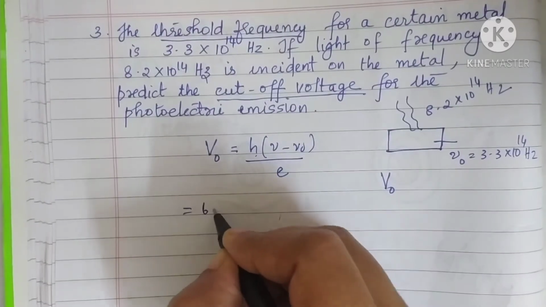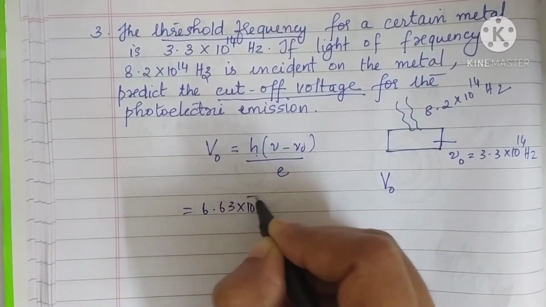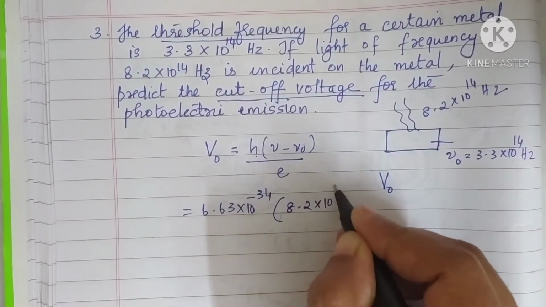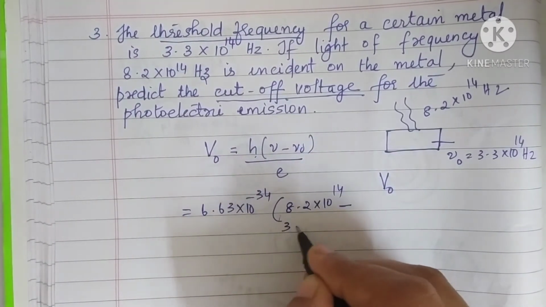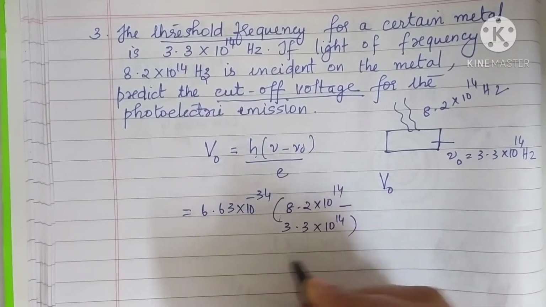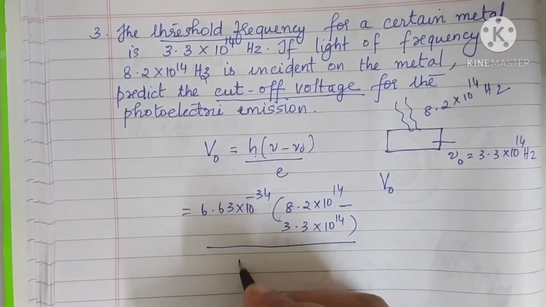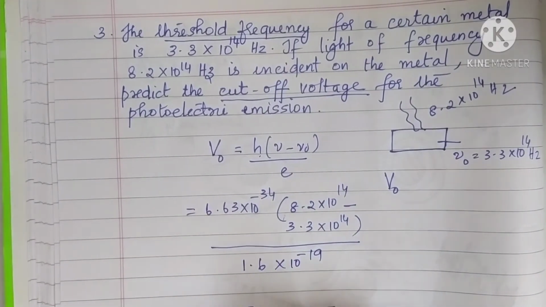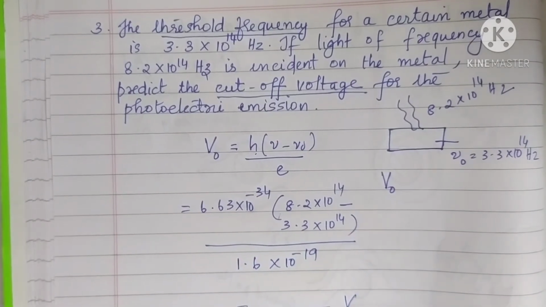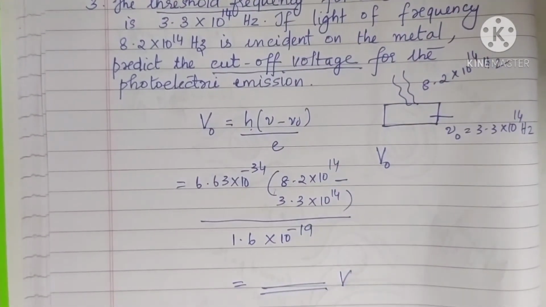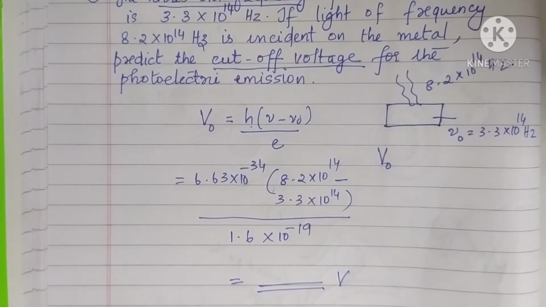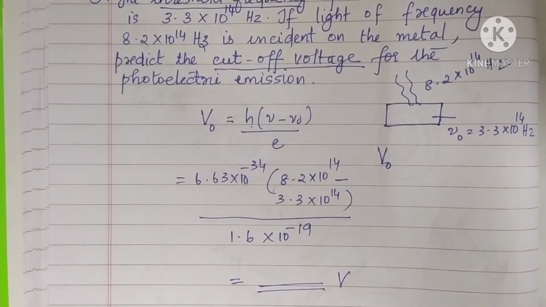That is h is 6.63 into 10 power minus 34. Nu is given there, that is 8.2 into 10 power 14 minus 3.3 into 10 power 14, divided by what is e? Charge of an electron, 1.6 into 10 power minus 19. So you can find the value for stopping potential, or also known as cutoff voltage, or retarding potential. Anything you can call. Okay. So direct substitution only. Now we'll move to the third question.